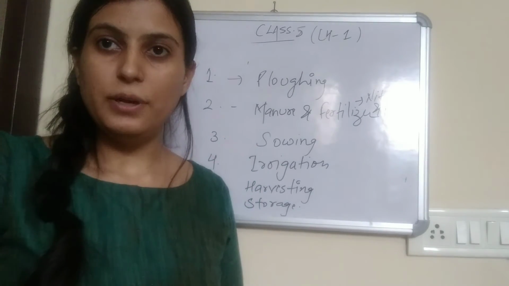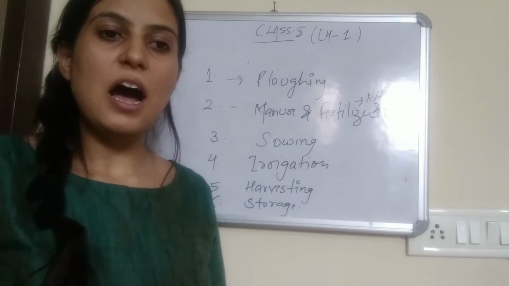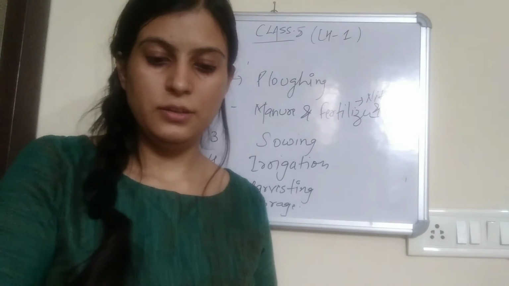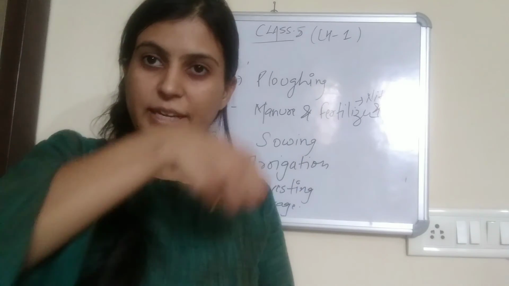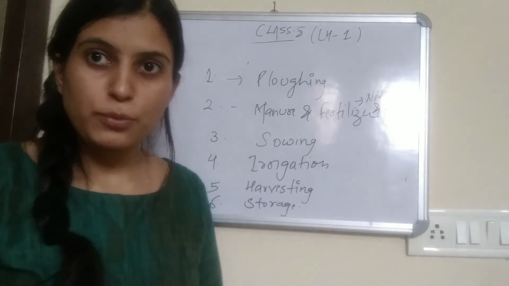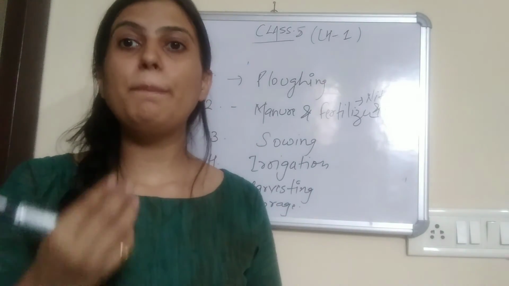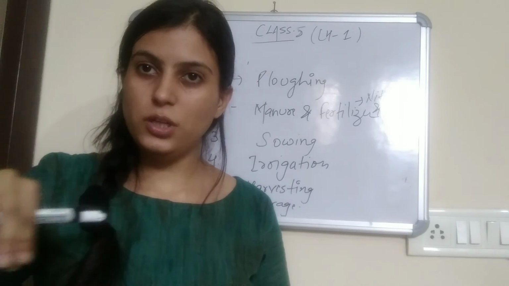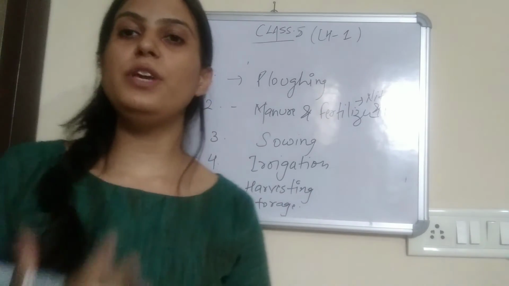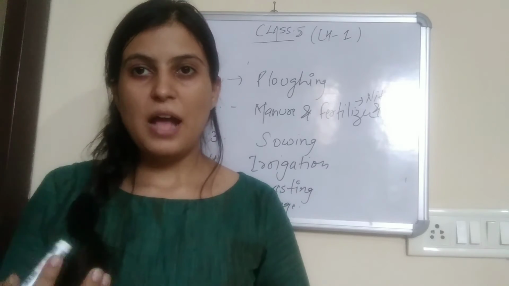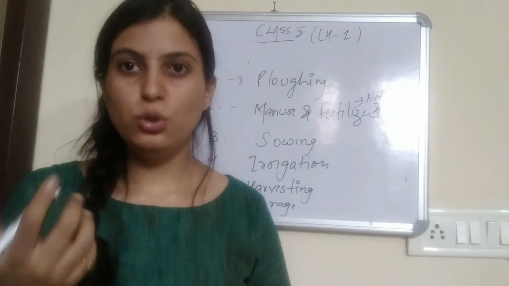Basically, for example, these are your seeds also, right? These are your seeds, right? These seeds are planted into the soil and this process is called sowing. Sowing is basically planting the seeds into the soil. Okay. Next is irrigation. See, we have talked about that plants require proper conditions for them to germinate or for them to grow into new plants.